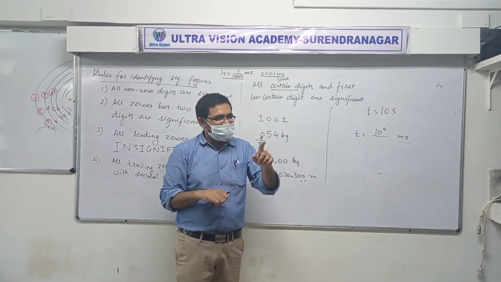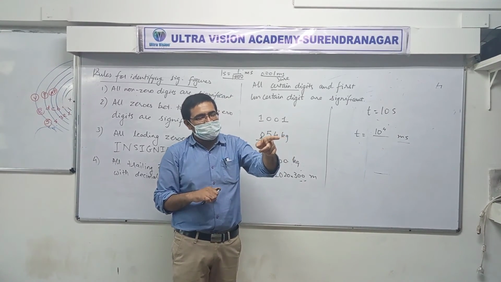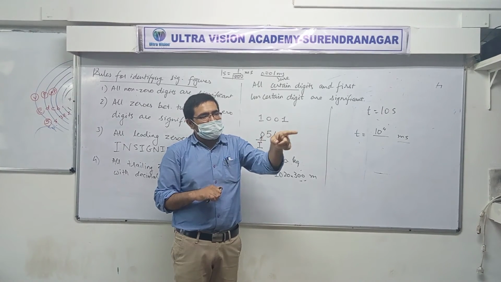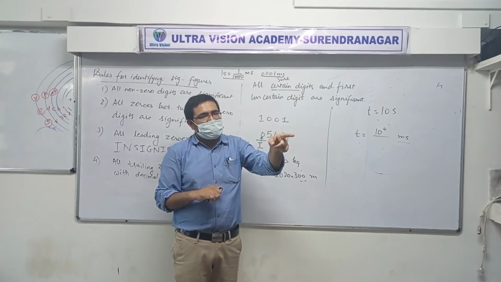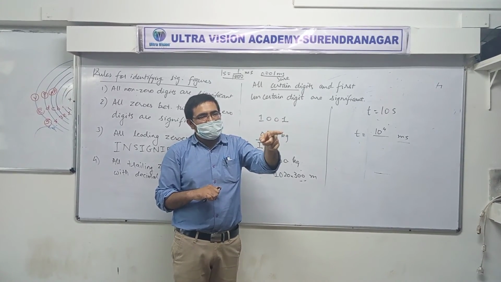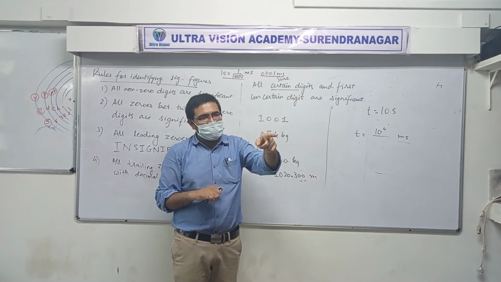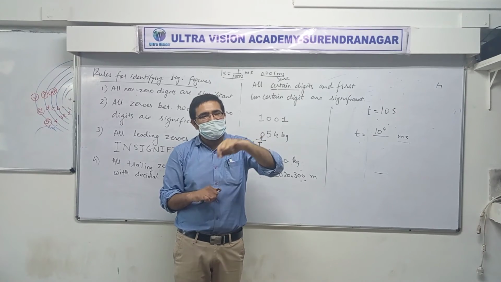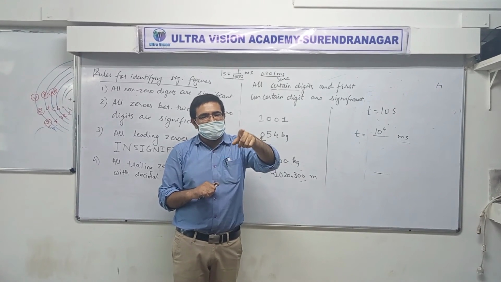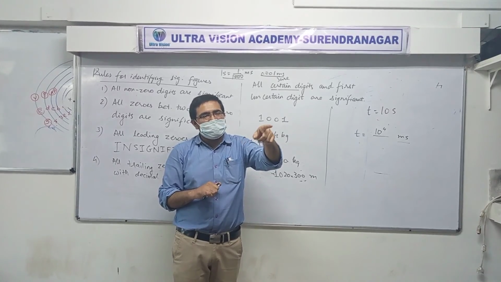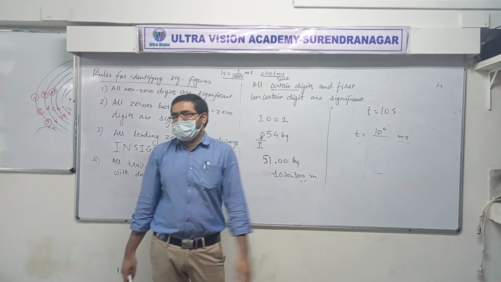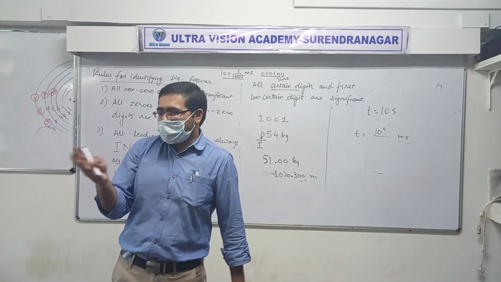Right. Your answer? 0.01. Next. 0.01. Next. 10 raised to 4. Okay. Well done. 0.01. Okay. I believe many of you have got the same.